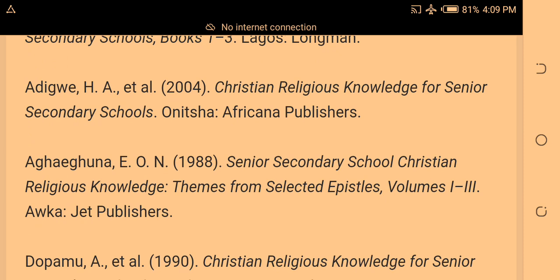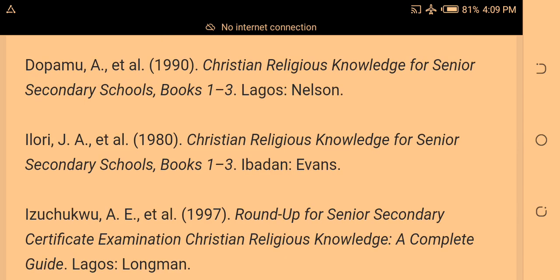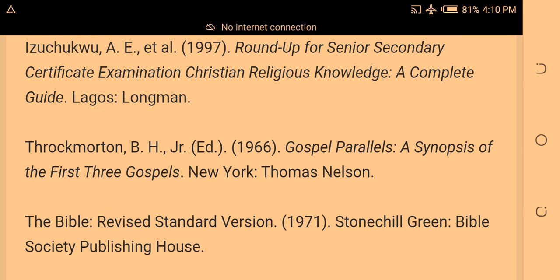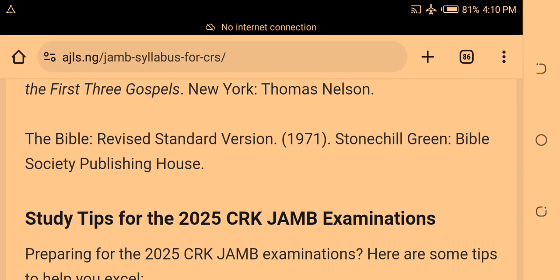Use Senior Secondary School Christian Religious Knowledge by Aragona. Use Christian Religious Knowledge for Senior Secondary School by Dopamu. Use Christian Religious Knowledge for Senior Secondary School by Iloli. Use Round-Up Christian Religious Knowledge by Izuchukwu. Use Gospel Parables, a synopsis of the first three Gospels by Throckmorton. Then also read from the Revised Standard Version.